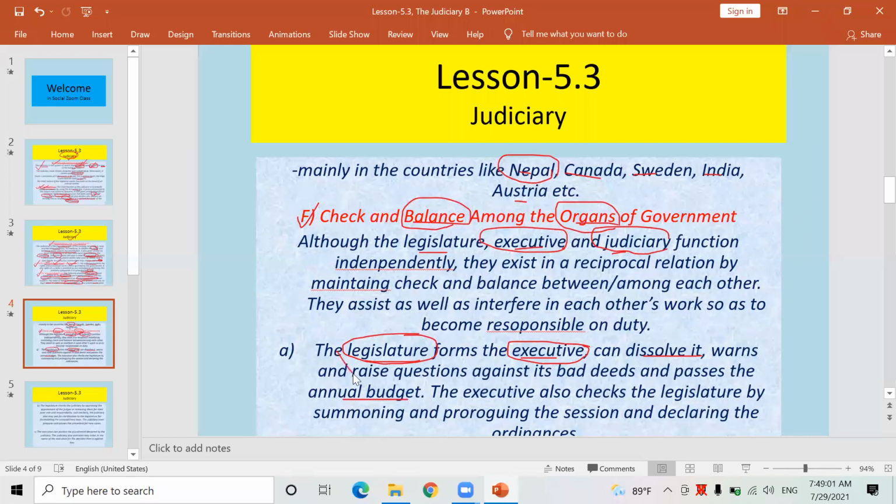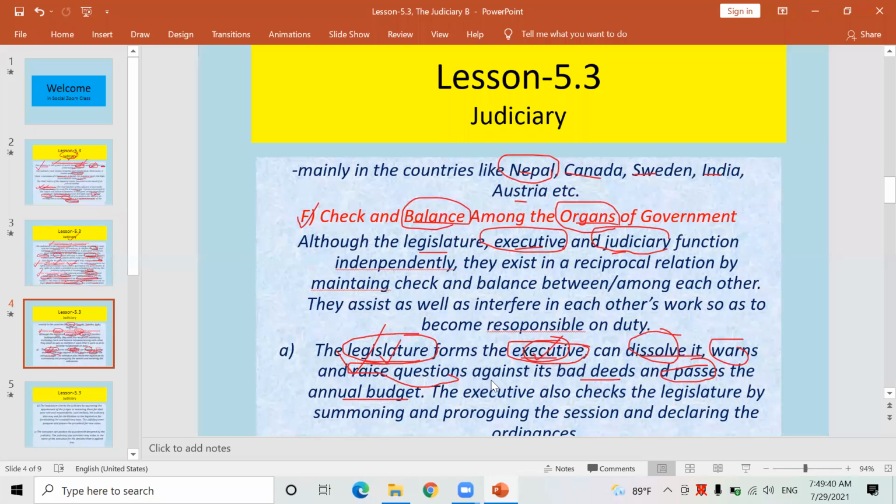That means the legislature has a right to form the executive, can dissolve it as well, and can warn it time and again, and can raise questions also if it carries out any sort of bad deeds or activities, if it makes a bad decision against the people, if it passes a budget against a particular political party or particular community. At that time the legislature can even dissolve the executive.